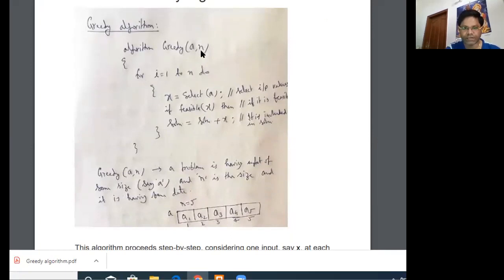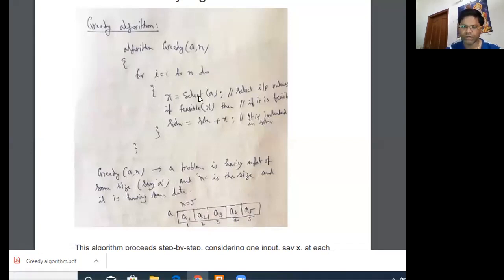So in the first line, Greedy(A, n), what does it mean? It means A is the problem that has some input of size n, where n is the total size. Suppose the given problem has data like A1, A2, A3, A4, A5. So we start with i equal to 1 to n, so here i equal to 1, 2, 3, 4, 5. These are the indices. For i equal to 1 to n, you have to do x equal to select(A). It means you have to select the input values.